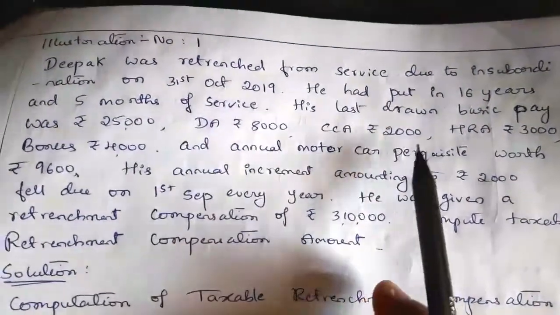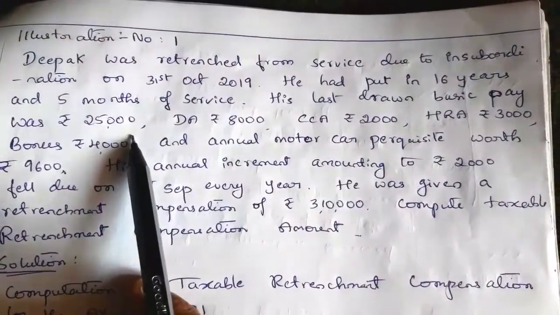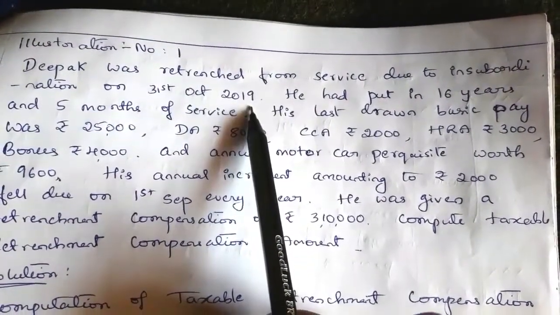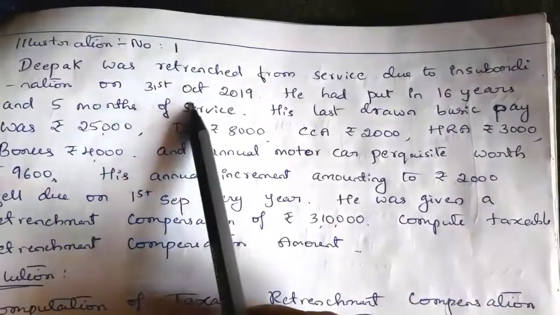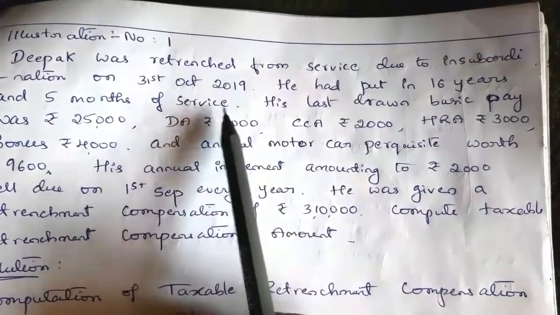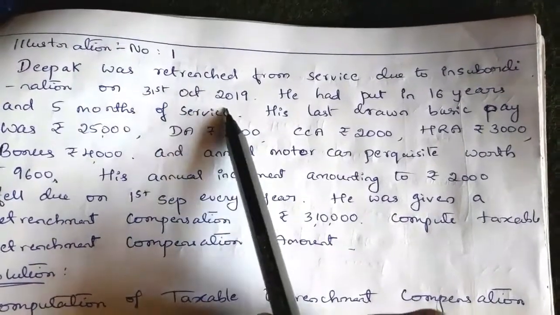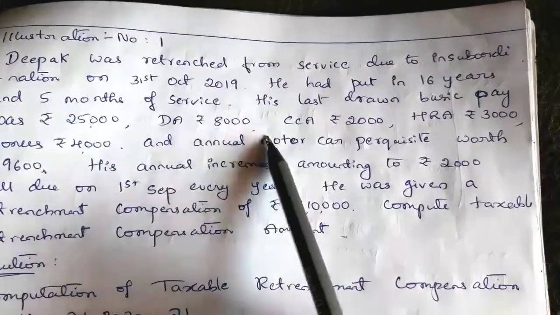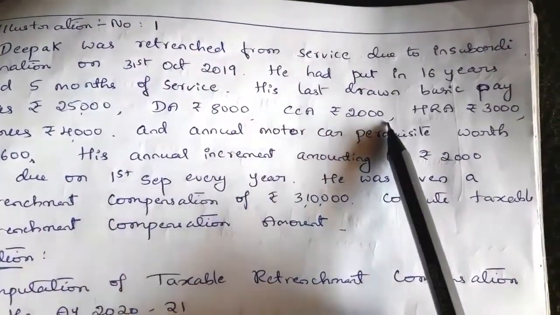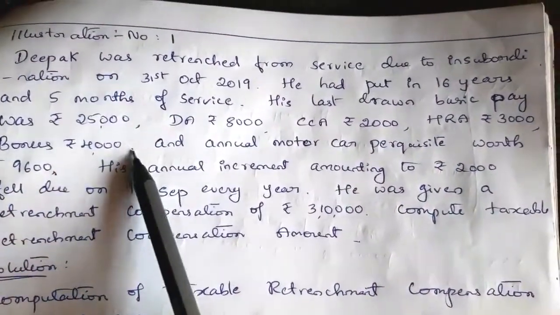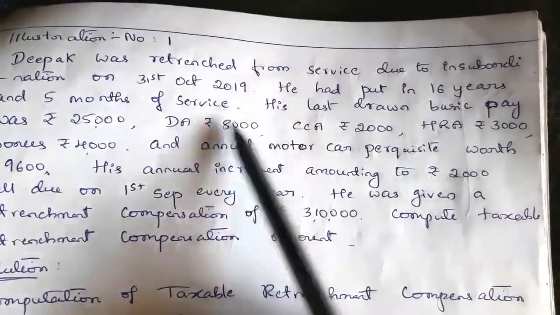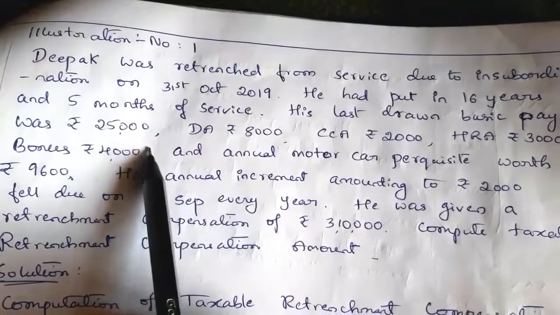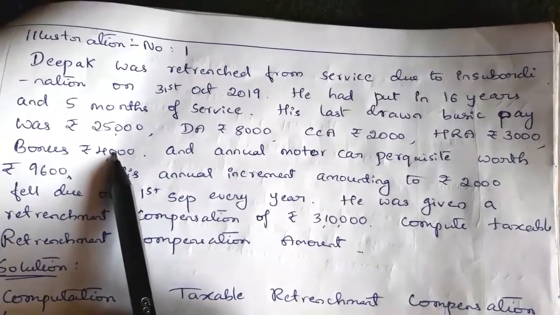Next, his last drawn basic salary was rupees 25,000. It means that he retrenched from service on 31st October 2019. So his last drawn basic salary means it is in the month of October. He received his last salary in the month of October. So basic salary he received 25,000, DA 8,000, CCA 2,000, HRA 3,000, bonus 4,000. So we have to take 3 months of these salaries. For salary purposes we should not take bonus for the retrenchment compensation.